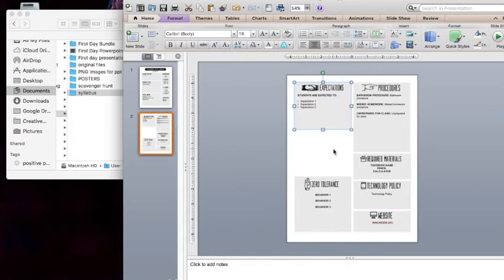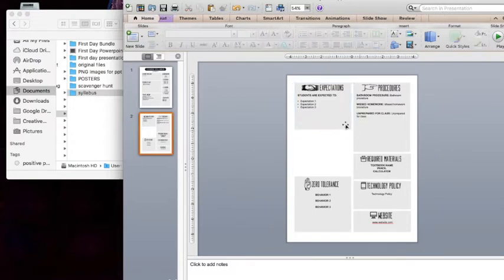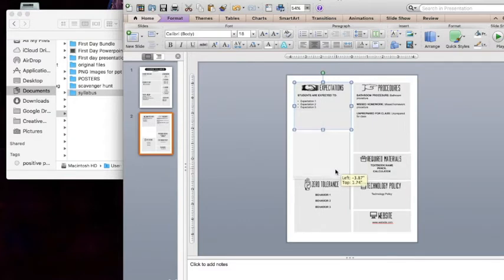So that's the second thing I want to show you. To add another section, you are just going to copy and paste this box and then adjust the size. So the easiest way to do this is actually a graphic design trick. You hold Alt, click, drag, and then release Alt. So you have to hold Alt the whole time.